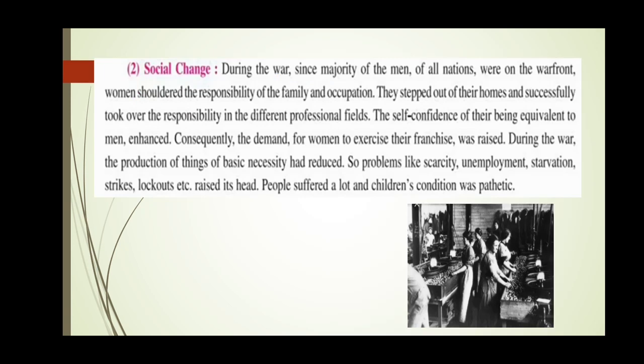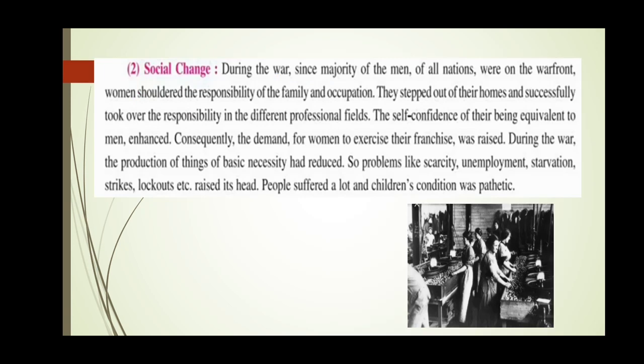They stepped out of their homes and successfully took over the responsibility in different professional fields. So women were forced, you can say, in a different way to come out of their homes and take up responsibility in different professions, because they had to take care of their family so that they could live happily. Now when men are out in the war, of course women have to take care.